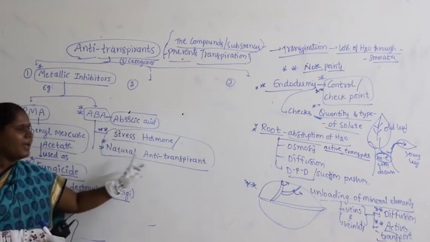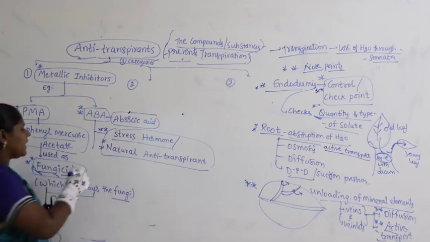That is why it is called natural anti-transpirant. What will abscisic acid do?